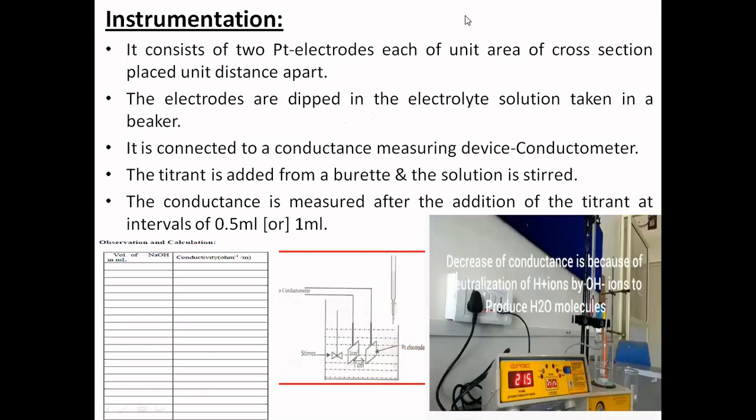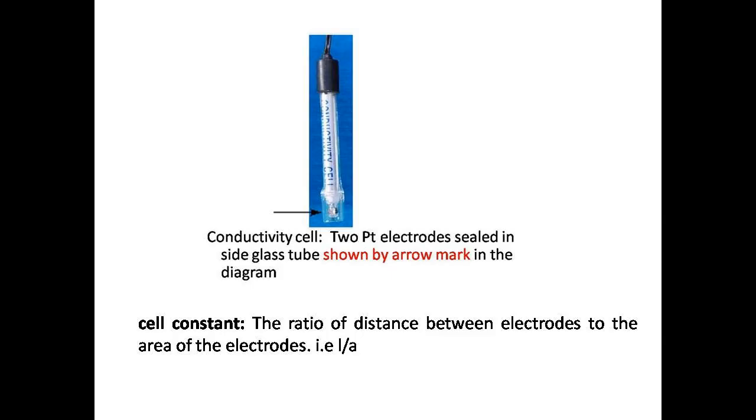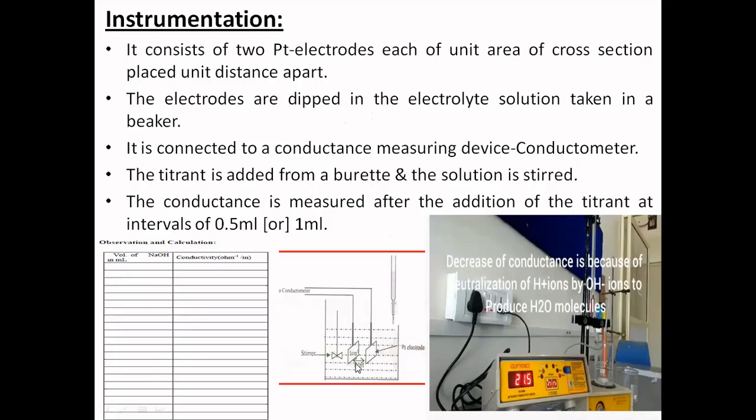Let us see the instrumentation. This instrumentation contains the conductivity meter. This is what you are seeing, the conductivity meter. It is a device you use to measure the conductance, and it contains two electrodes. This is one electrode, this is another electrode. Both are made up of platinum, each having unit area of cross section, and they are placed at 1 centimeter distance apart. These will be dipped in the solution where you need to find out the concentration, and these electrode terminals are connected with the conductivity meter.